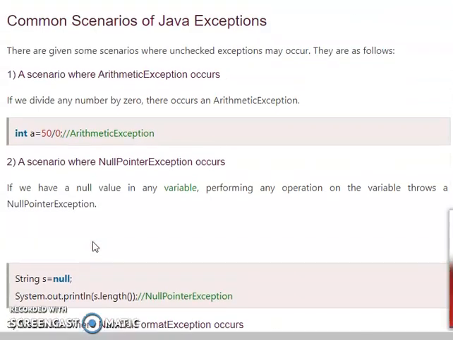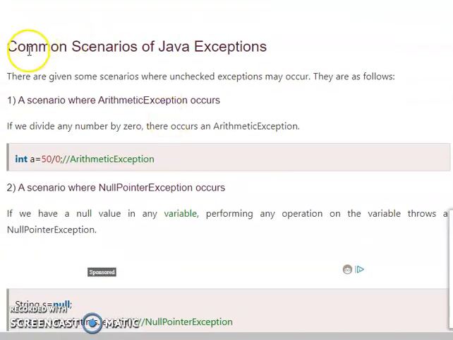The common scenarios of Java exception are some scenarios where unchecked exceptions may occur. The first scenario is where an arithmetic exception occurs: if we divide any number by 0, an arithmetic exception occurs. For example, here, if any number is divided by 0, it gives an arithmetic exception.